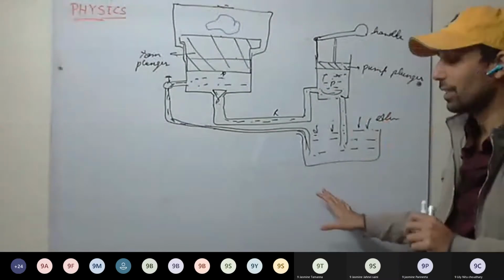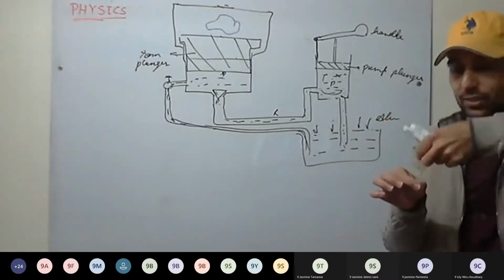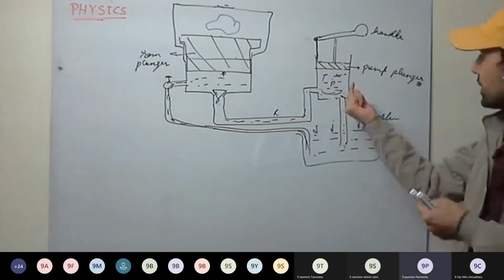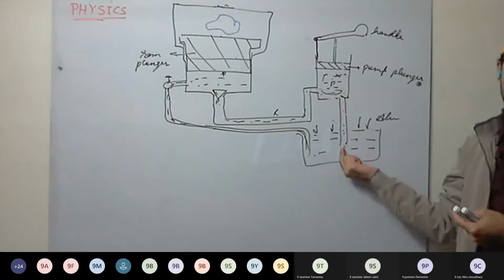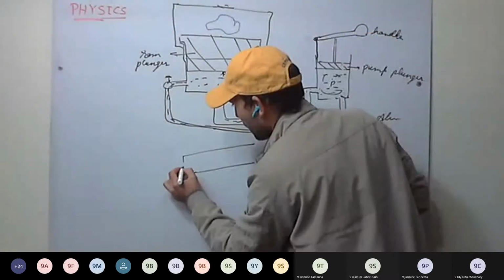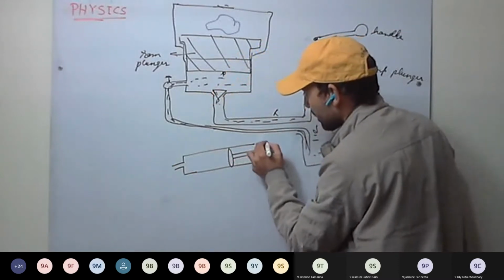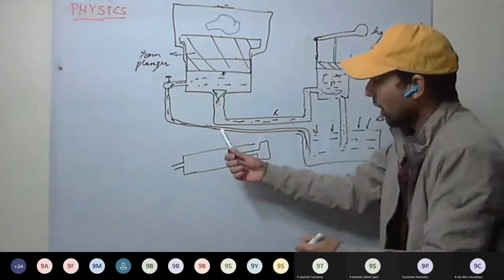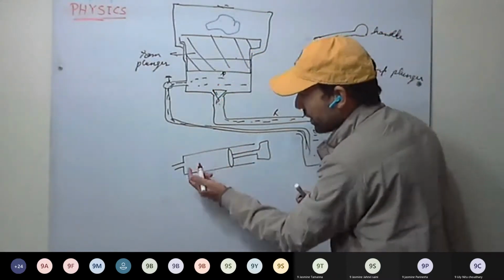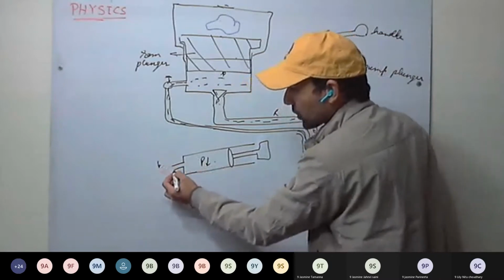Okay, you can use that injection. You used to put it in water and raise the piston, and the water used to enter. The same mechanism is happening here. How? See here, injection. This is the injection, and here we have the piston. Okay. Now, as we raise the piston, the pressure in the space here reduces as compared to the atmospheric pressure outside.